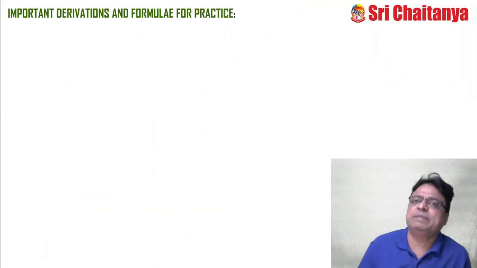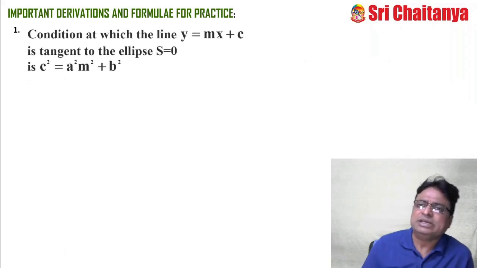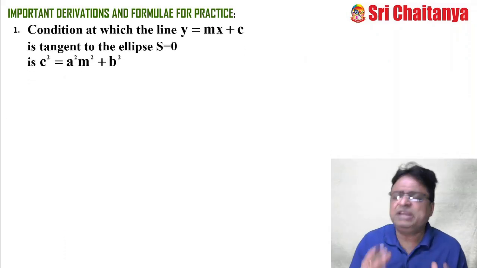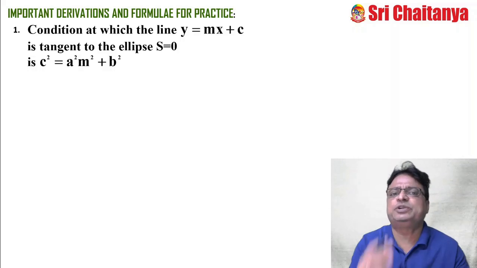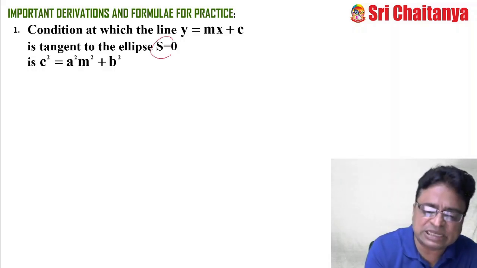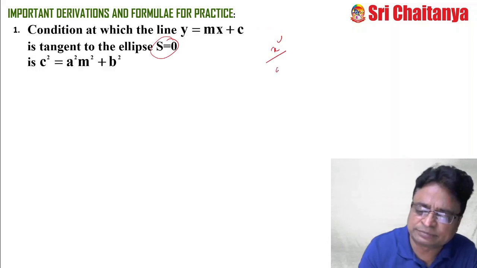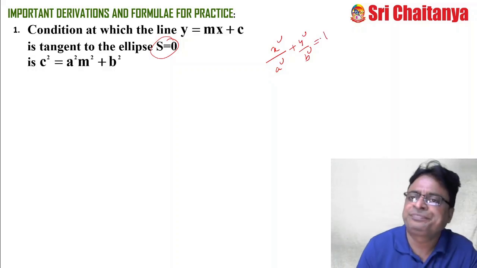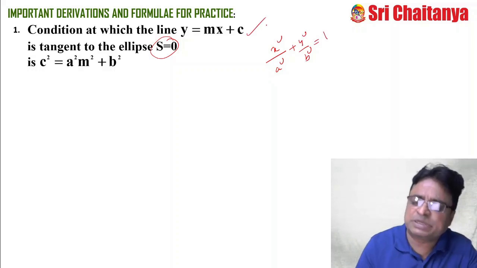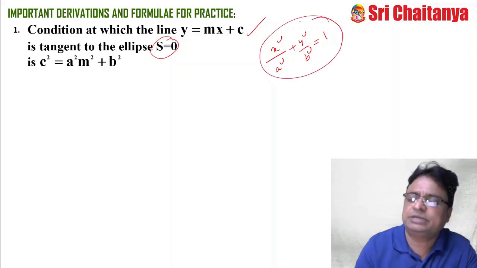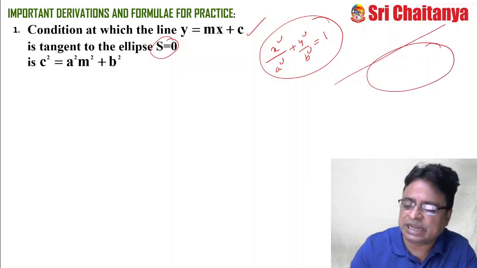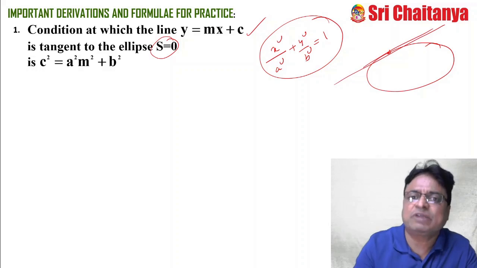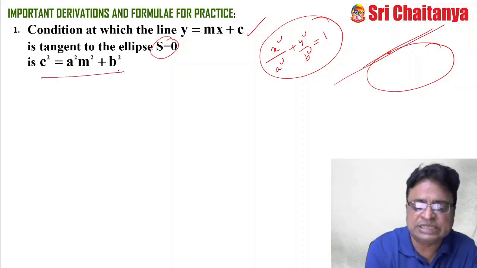Now coming to the important derivations and formulae for practice. This is one of the very useful techniques. The condition at which the line y equal to mx plus c is a tangent to the ellipse S equal to 0, that is x square by a square plus y square by b square equal to 1. If a line y equal to mx plus c is a tangent to this ellipse, what is the condition? How do we get it? The condition is c square is equal to a square m square plus b square.